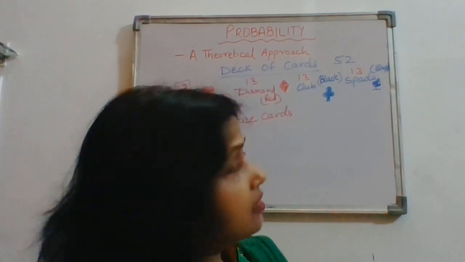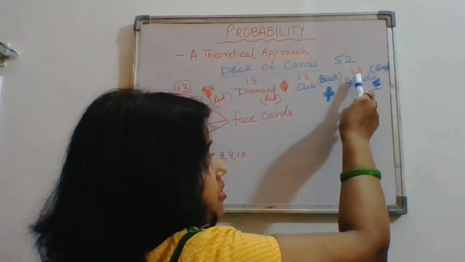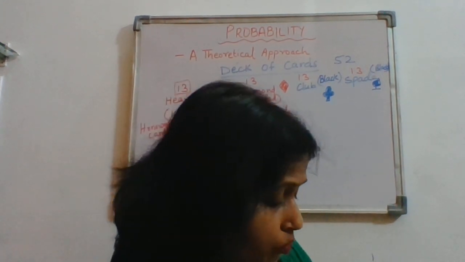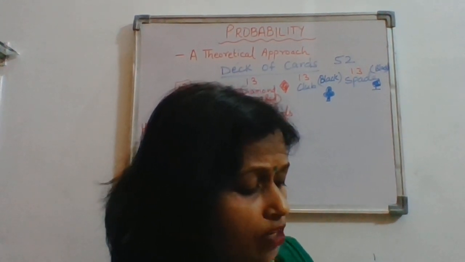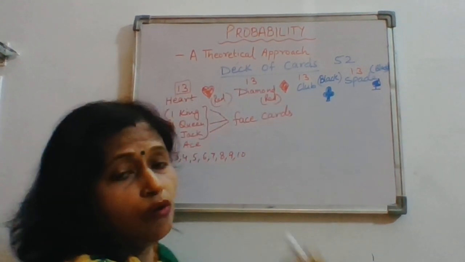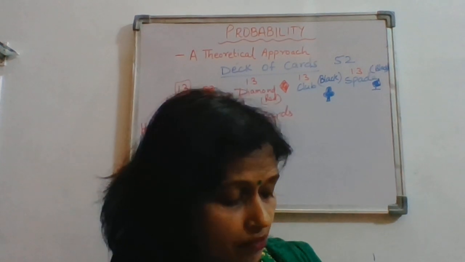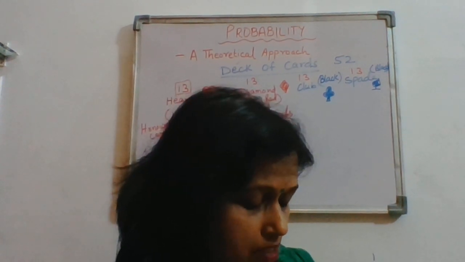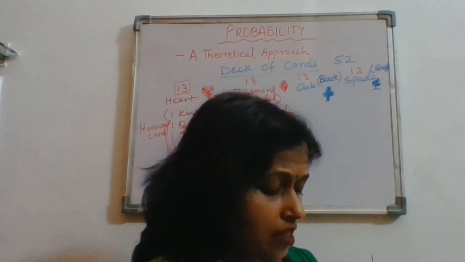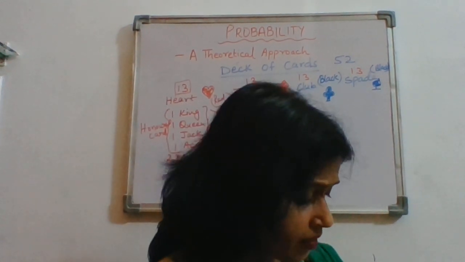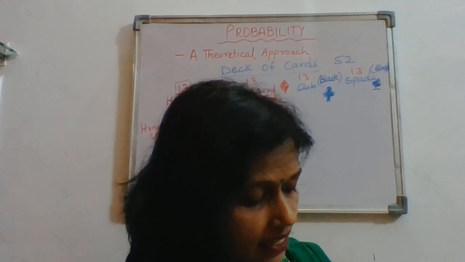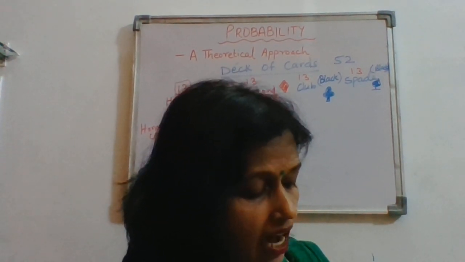A spade. Now spade consists of 13 cards. So 13 by 52. The queen of diamond. Now in diamond, how many queens will be there? Only 1 queen. So 1 is your favorable outcome, and total possible outcome is 52. 1 by 52.